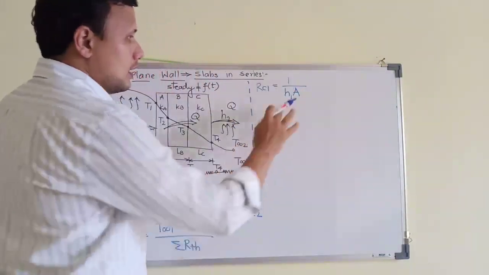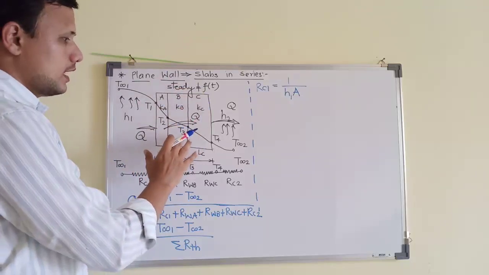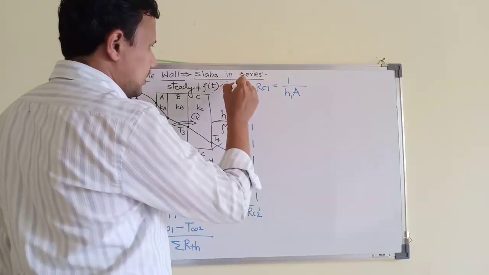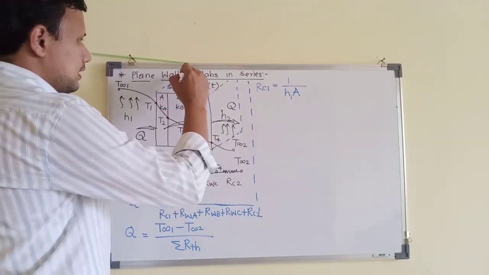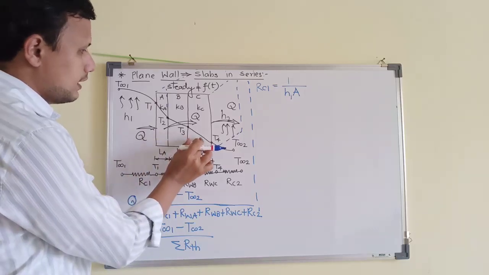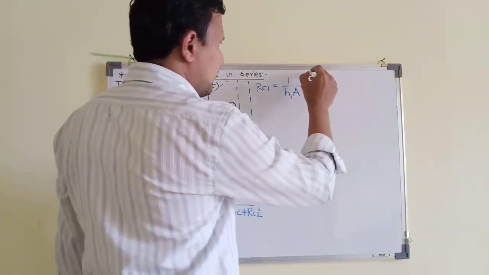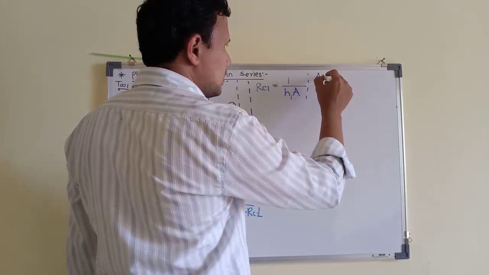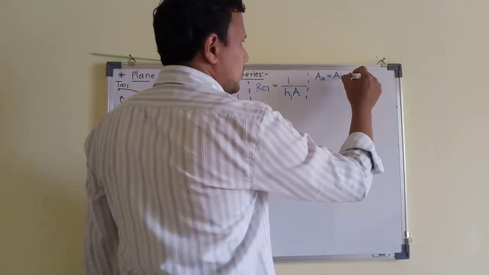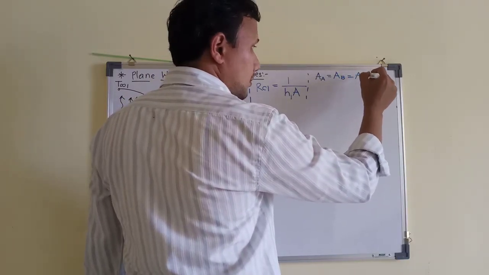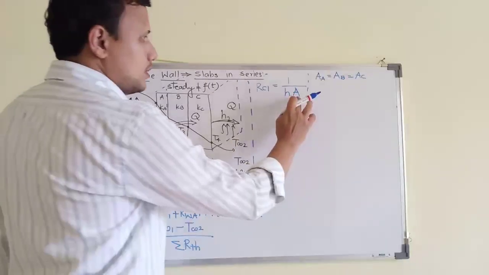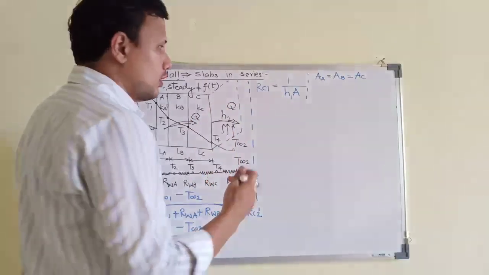Simple. Area A, this is a wall, so it will have a constant cross sectional area. This area will be constant everywhere. यहाँ पर जितना एरिया है उतना ही एरिया आपको यहाँ पर भी देखने को मिलेगा. So area of A, area of B, area of C, it will be same. I will just write it down here for your information. Area at point A will be equal to area at point B will be equal to area for section or material C, and this will be equal to convection areas. So this will be capital A only because this is plain wall.